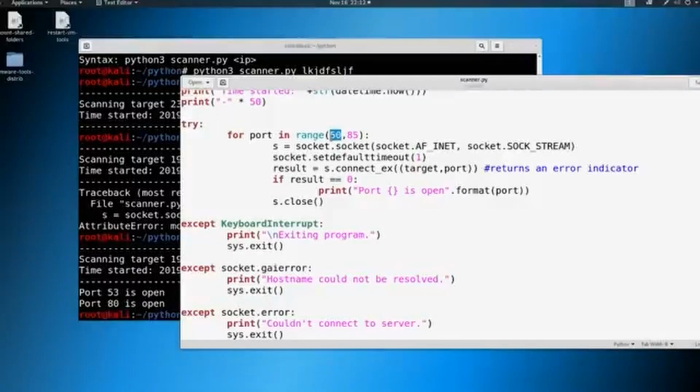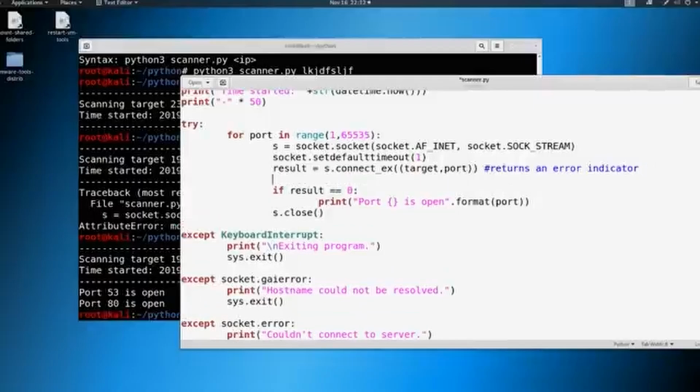Now I could back this off to 1 through 65,535. And another thing we can do, if you want to see the speed, let's say 65,535, I am going to keyboard interrupt this, but we can print out something along the lines of checking port, and then we say dot format and then port.